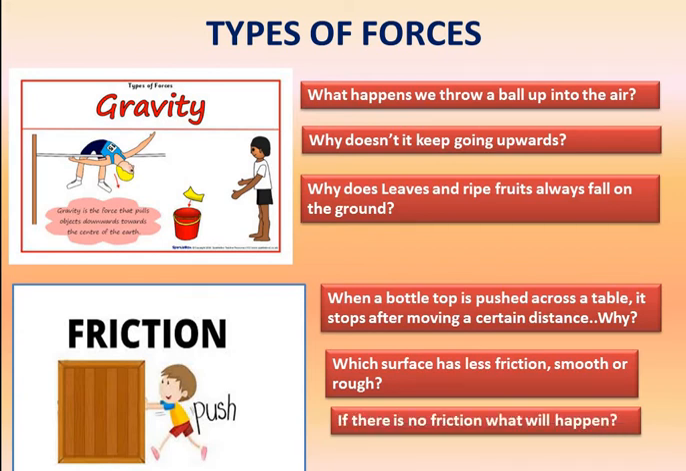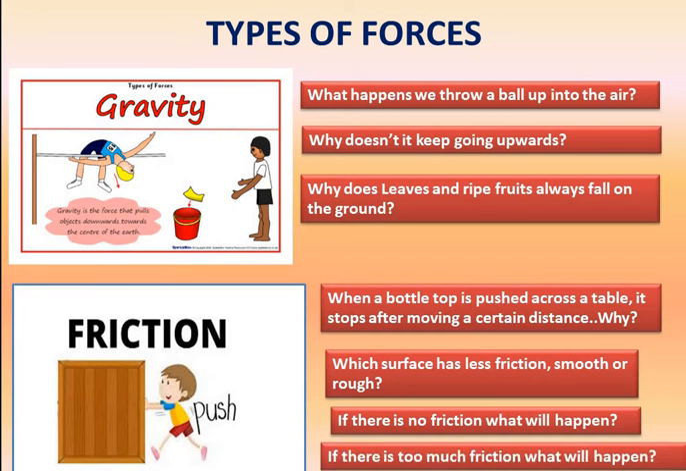Suppose there is no friction, then what will happen? Anything that starts moving will never stop. Believe me, it will never stop. So force of friction is essential, right? And if there is too much friction, then what will happen? If there is too much friction, nothing will move. Nothing, because it stops the movement of the object. So this is all about friction and gravity.